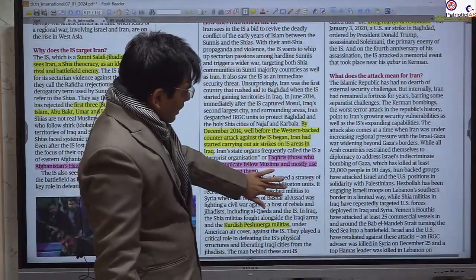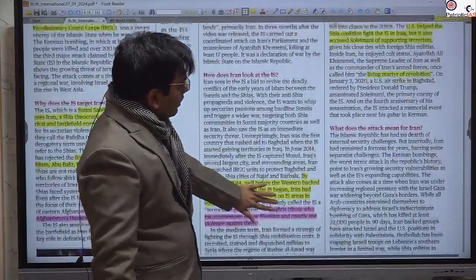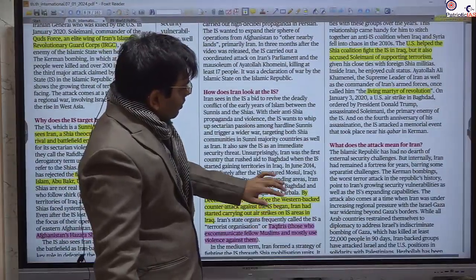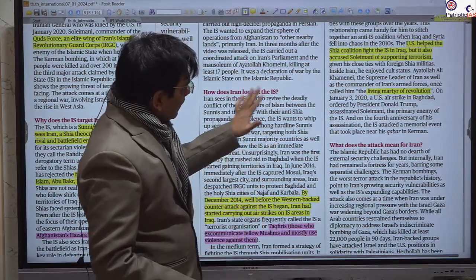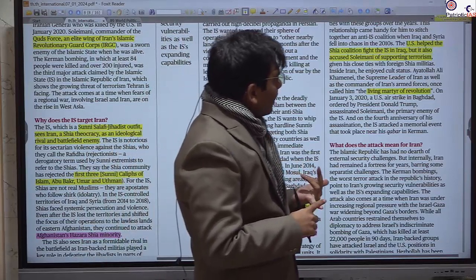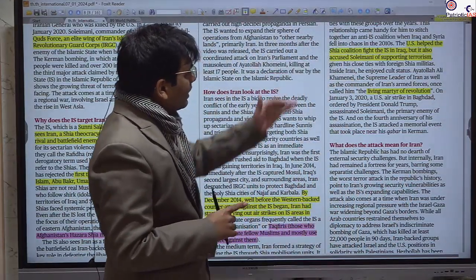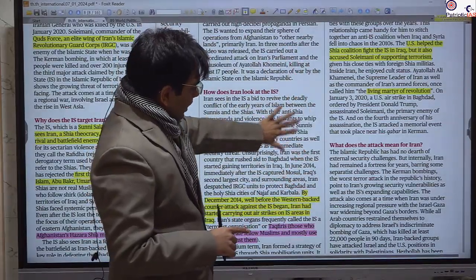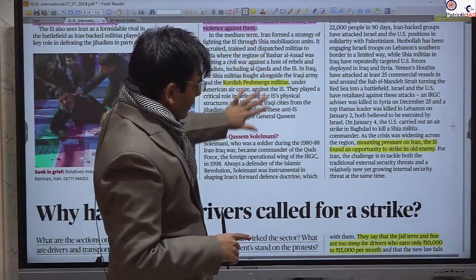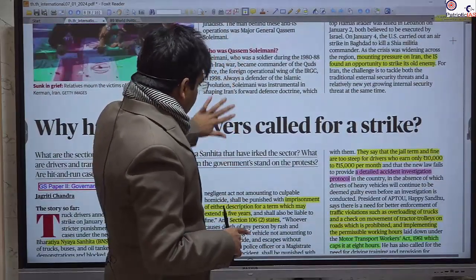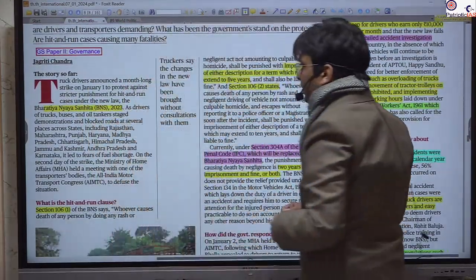But despite the US fighting against IS, there was an inherent rivalry with Iran, and even Qasem Soleimani, who was a hero in fighting against IS, was declared a terrorist by the US, and later he was killed by the order of President Trump.